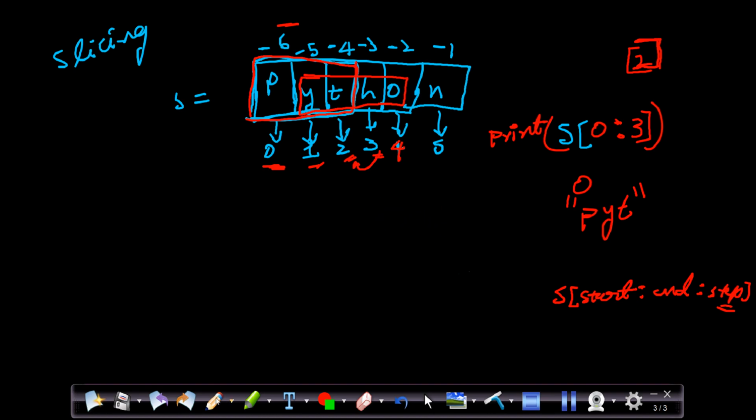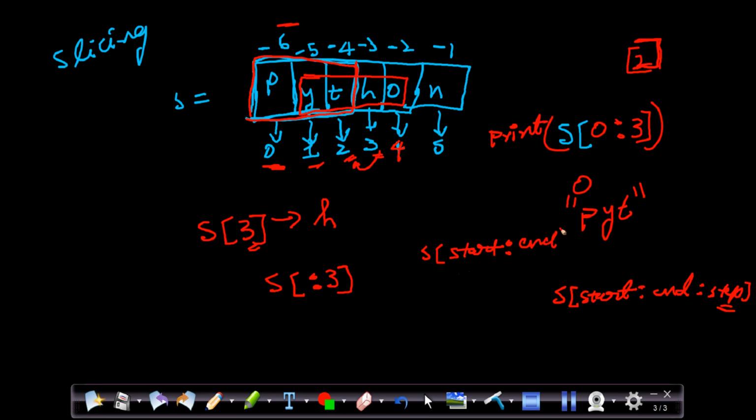Okay, so now see, for example, if I give 3 like this, what will it print? It will print H, because at the third index, or the index with 3, it will have H, right? What if I give a colon like this, which means it is in this format, start and end, right?